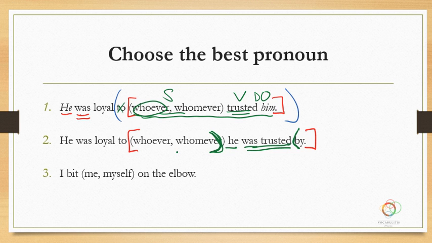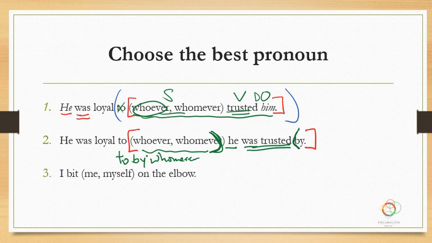In this construction, because we need this word as a connective to the main sentence, we put it in the front and we left the preposition behind. And in this case, it's kind of inevitable. Oftentimes what we'll say is by whomever, and we'll have it in the front, and this is considered formal writing. But what happens when you have something like that? If you read the whole sentence together, he was loyal to by whomever, he was trusted. Okay, that sounds terrible, so we're not going to do that.